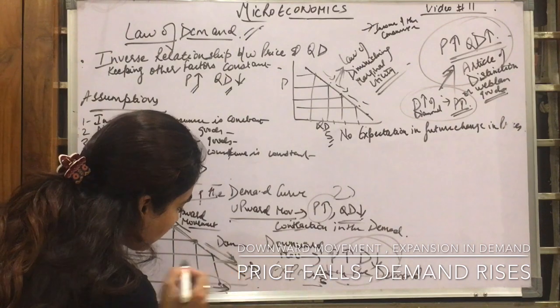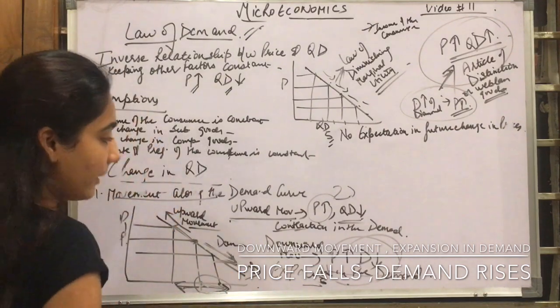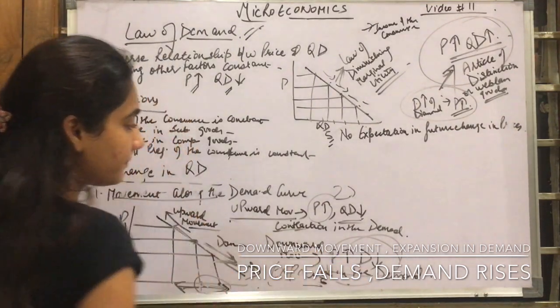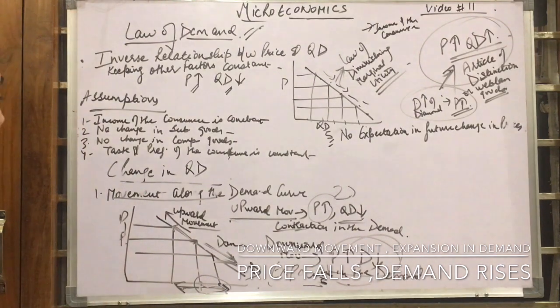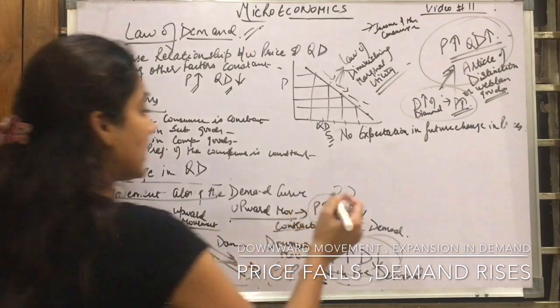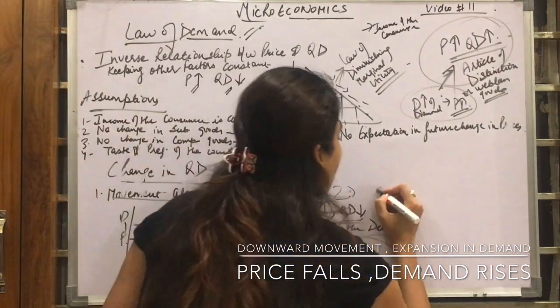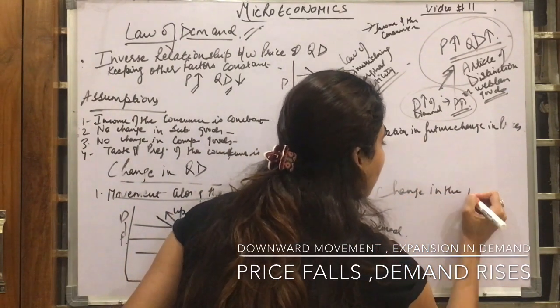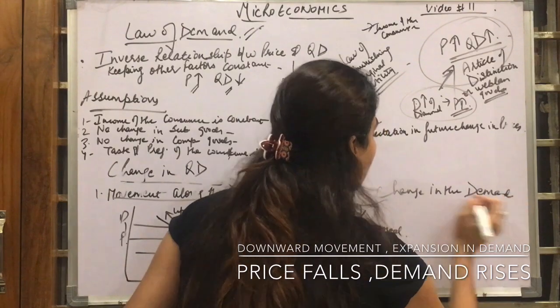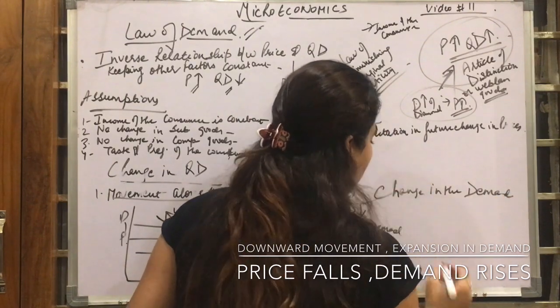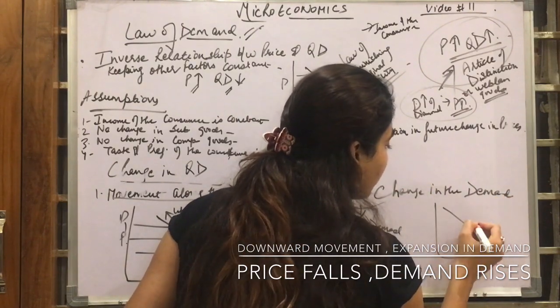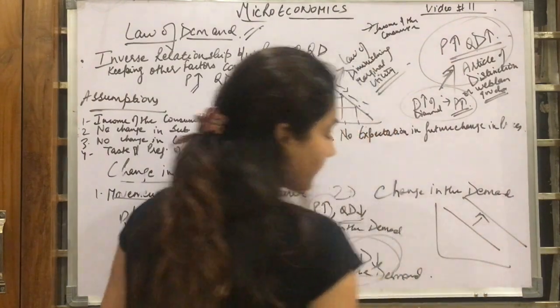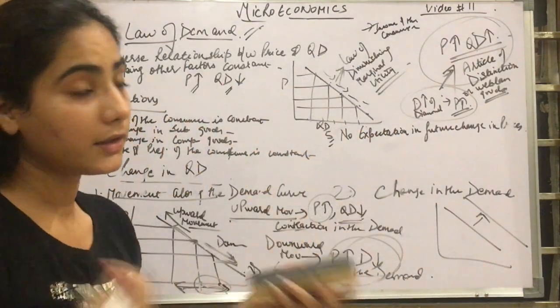Downward movement means the demand is increasing. So that means expansion in the demand. I hope you have understood this. Now we will be talking about the second type of demand, which is change in the demand. Change in demand means when the demand curve changes.